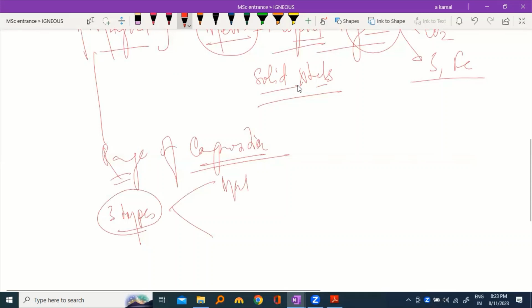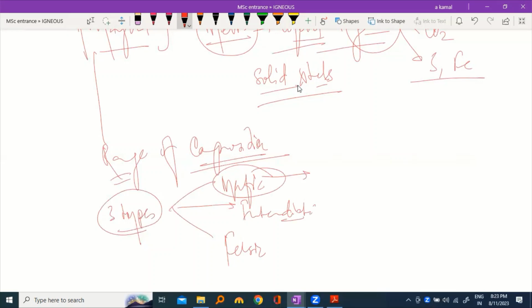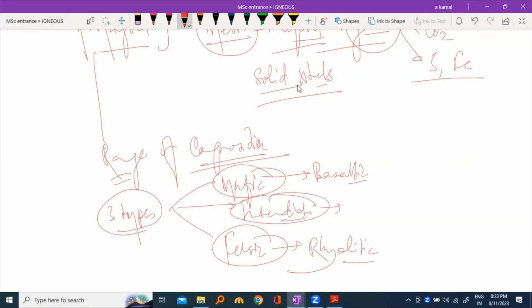Mafic magma, felsic magma, and whatever lies between mafic and felsic is intermediate magma. Mafic magma is also called basaltic magma, felsic magma is also called rhyolitic magma. And what is intermediate magma? Andesitic magma is the intermediate magma.